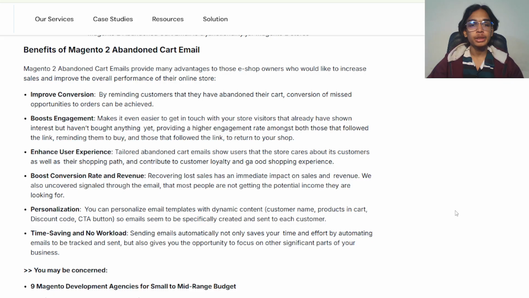Boost engagement. It makes it even easier to get in touch with store visitors who have already shown interest, reminding them to buy and to follow the link to return to your shop. Enhance the user experience. Tailored abandoned cart emails show users that the store cares about its customers as well as their shopping path, and contribute to customer loyalty.